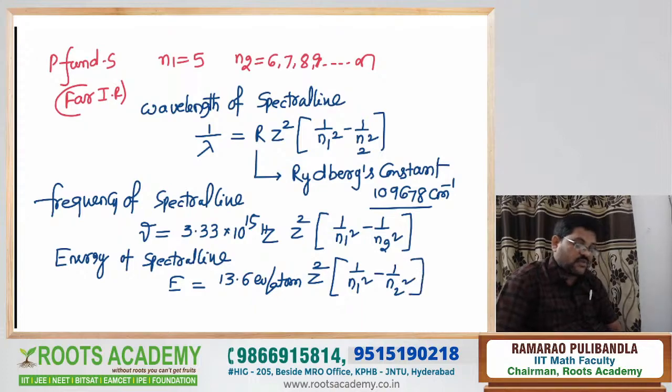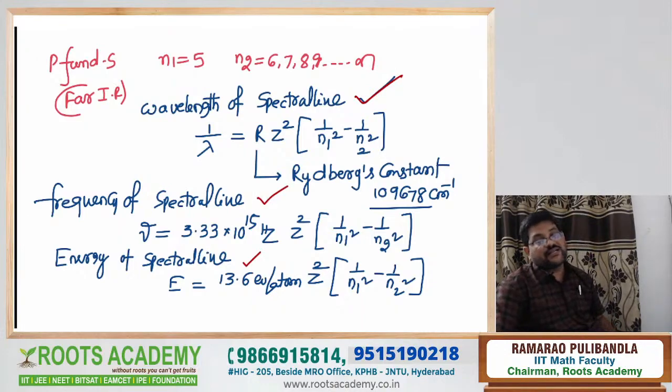So this is the formula used to calculate the wavelength of the given spectral line, to calculate the frequency of the spectral line, to calculate the energy of the spectral lines. Very easy. You can do the work like this. Definitely you will get 8 marks out of 8 marks.